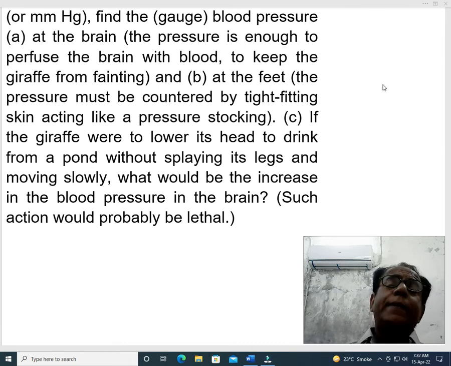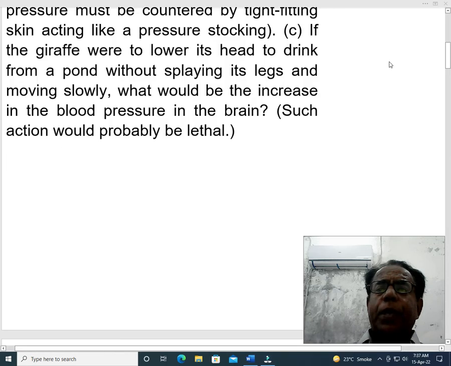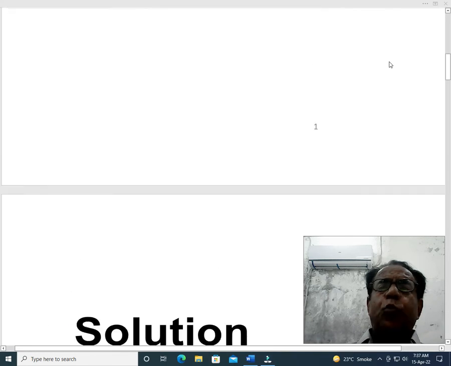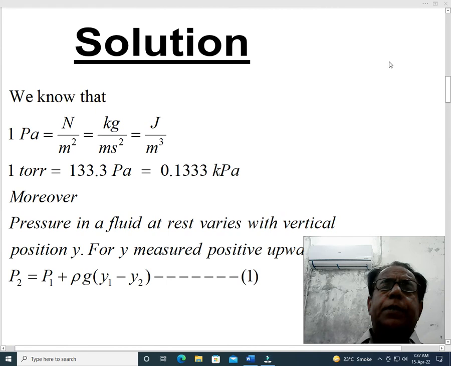So dear students, here part C is nothing but only the difference of part A and part B. While part A and part B are also quite similar, as we will see hereinafter. Such action would probably be lethal. Dear students, now we move on to the solution.